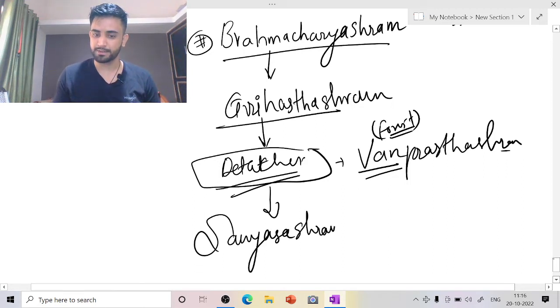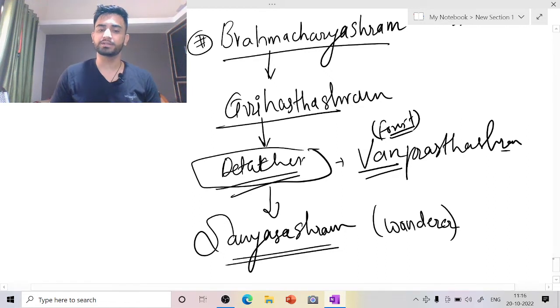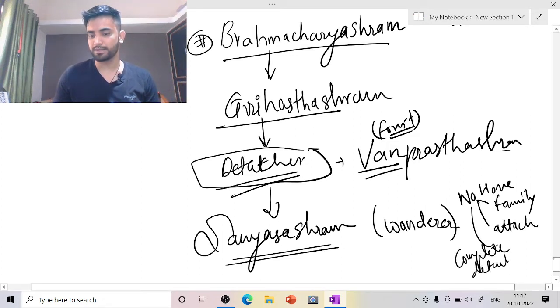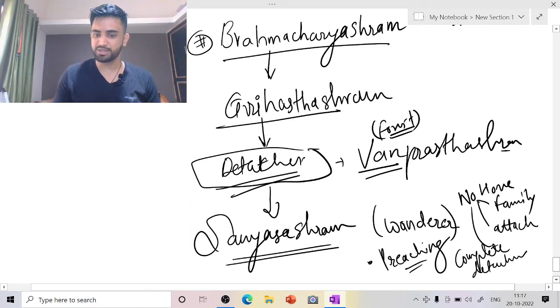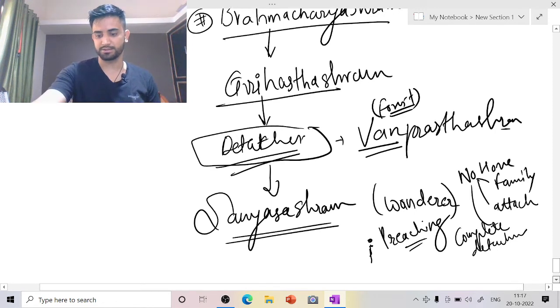Sannyas ashram means that a person will be a wanderer. What do I mean by wanderer is that he has no home, no family, no attachment, complete detachment, and he will basically spend his life preaching what he believes, what the religion is, etc. So, this is about the sannyas ashram.